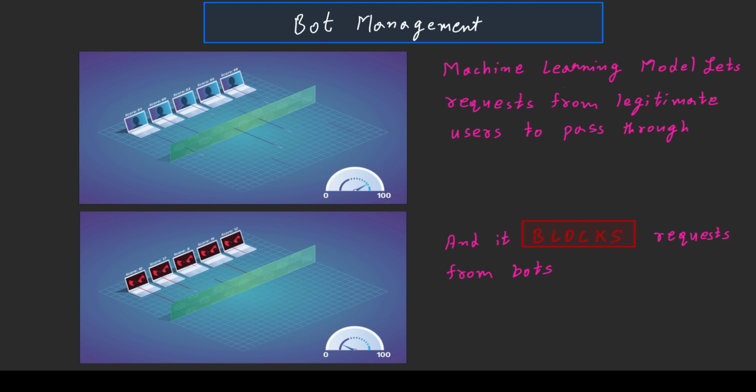As you can see, the bots have very low scores like 10, 17, and legitimate users have scores like 91, 99, and so on. So that particular machine learning model blocks the request from bots and lets legitimate users pass through.